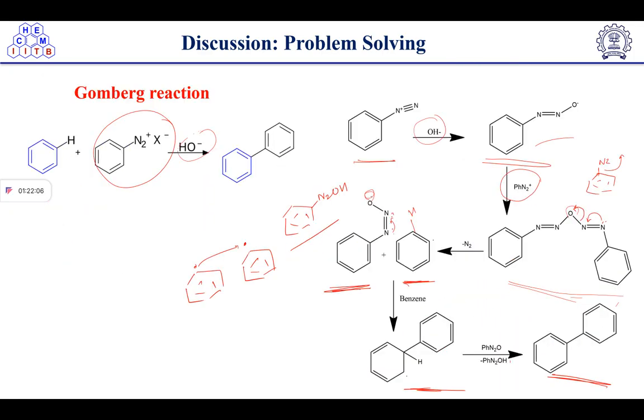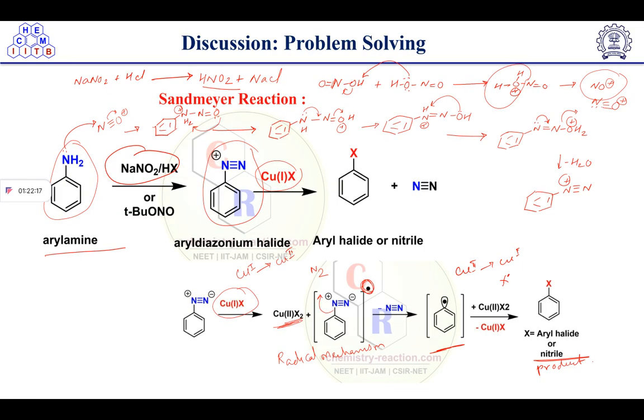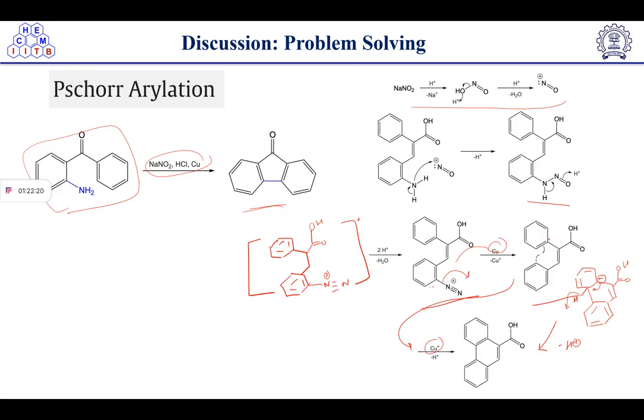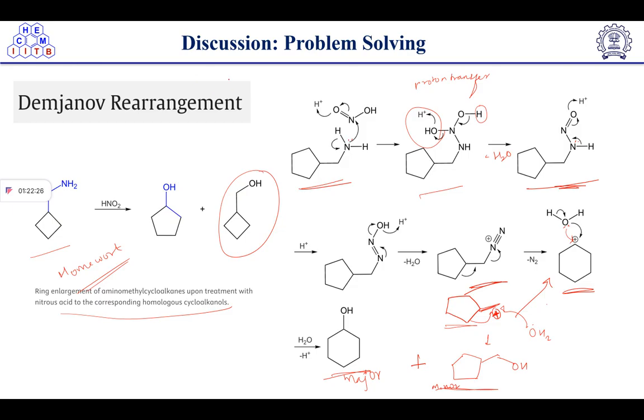So I'll solve one mechanism, so it will be better for you to understand the other mechanisms also. I will discuss this Demjanov rearrangement. So in this case, what happened? We have HNO2, right? So here, this lone pair of nitrogen will attack the HNO2 molecule, and it will form this type of intermediate. After this one, proton transfer will take place and H2O elimination will take place, which will result in the formation of this type of intermediate.